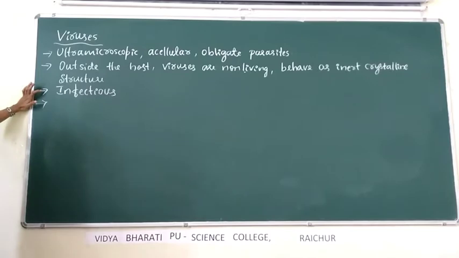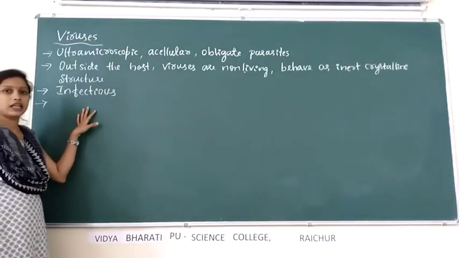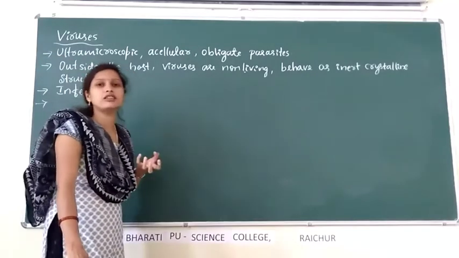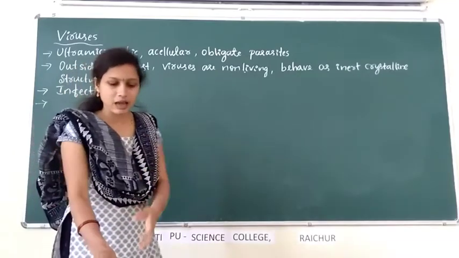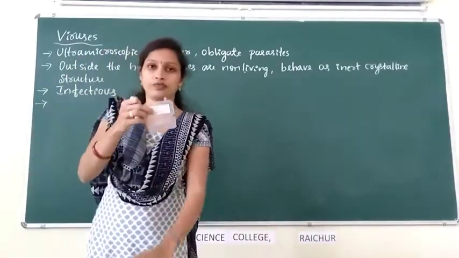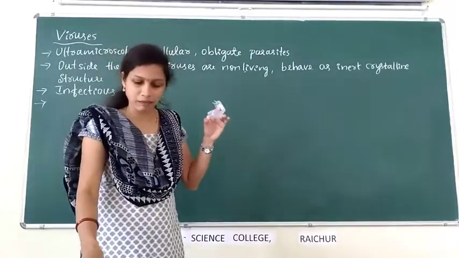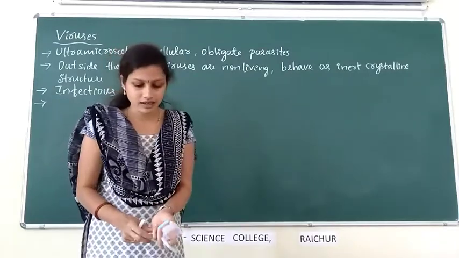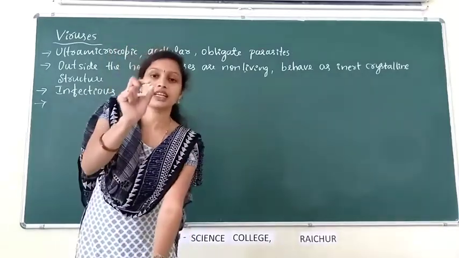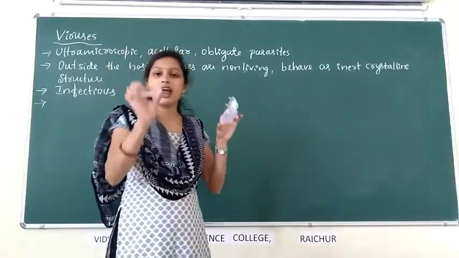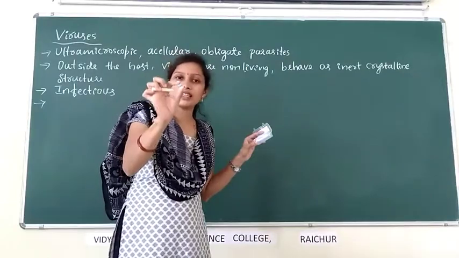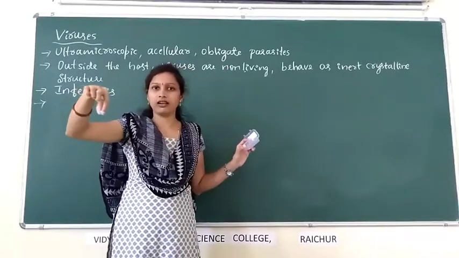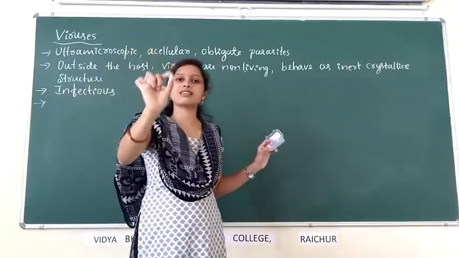When viruses infect the host cell, they take over the machinery of the host cell. For example, consider this is a host cell, which may be any plant cell or animal cell, and this is a virus. When the virus is outside the host, in air or water, it is like an inert crystalline particle.